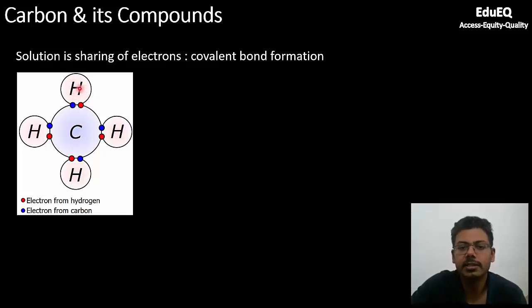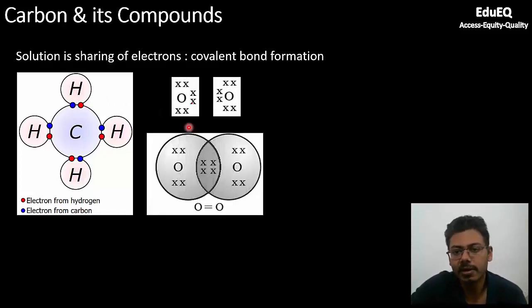So hydrogen needs 2 electrons to complete its outermost shell, and carbon needs 8 electrons. In this configuration, if you count 1, 2, 3, 4, 5, 6, 7, 8, a total of 8 electrons are present in carbon's outermost shell, and also 2 electrons are present in each hydrogen's shell. So both elements are able to satisfy their valency, and this is called electron sharing or covalency, and the bonds formed because of this are called covalent bonds.